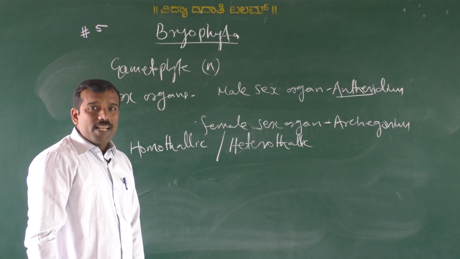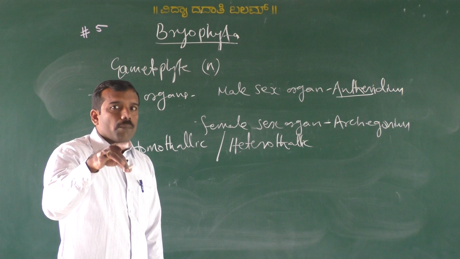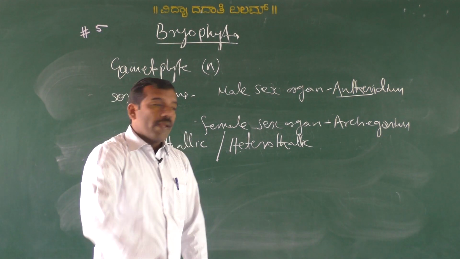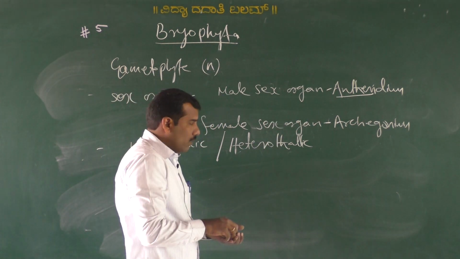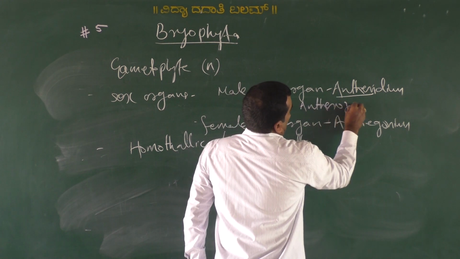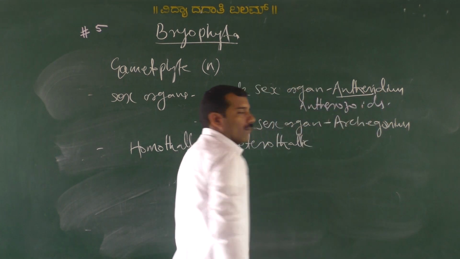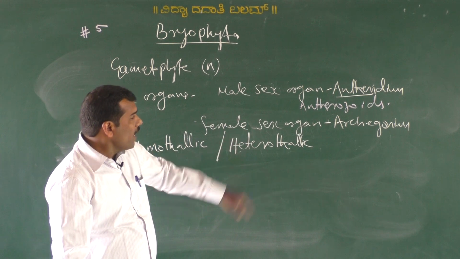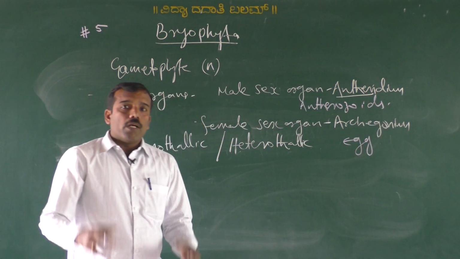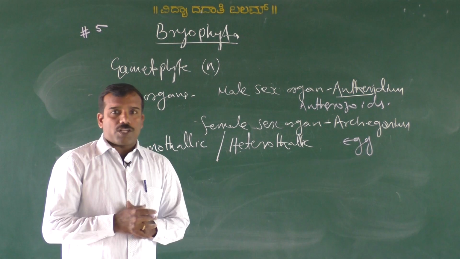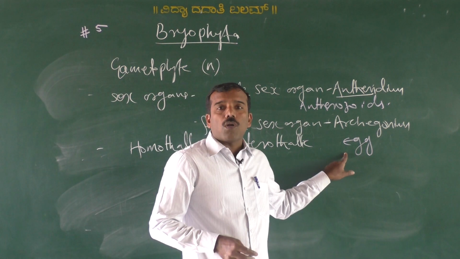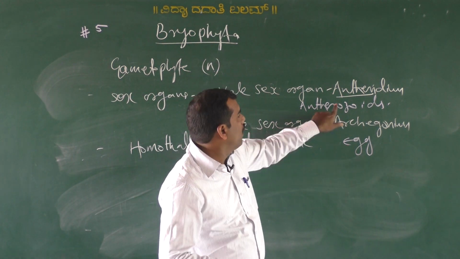The antheridium, male sex organ, produces motile male gametes, that is called antherozoids. The female gamete, that is egg or oospore, is present in the flask-like structure, which is jacketed. Antherozoids are motile male gametes. The egg is a non-motile, large female gamete.